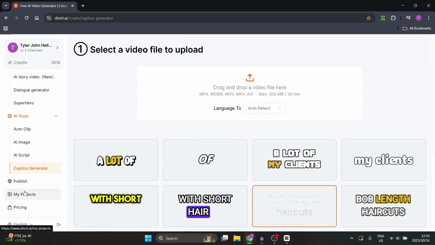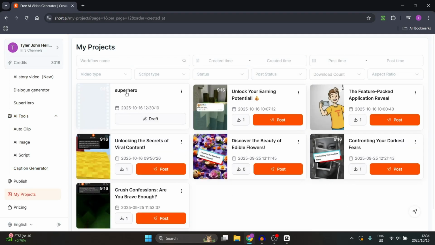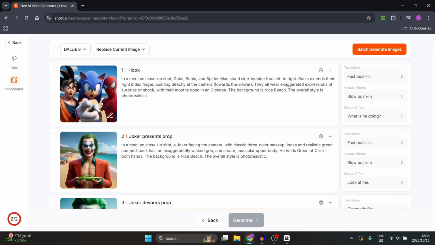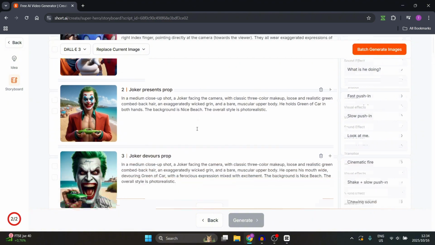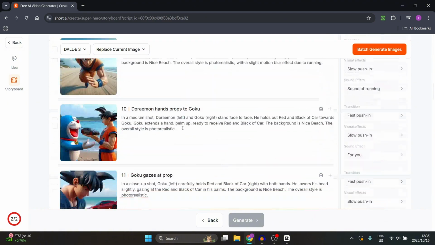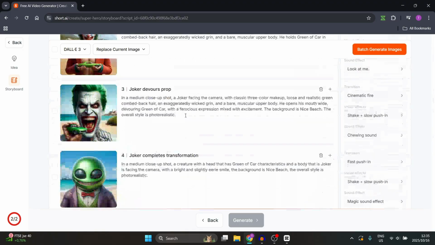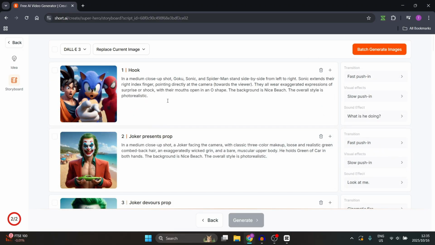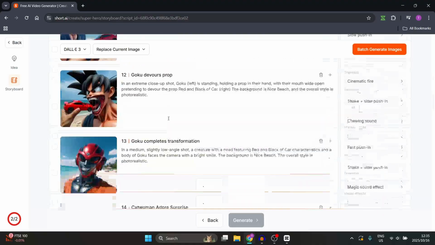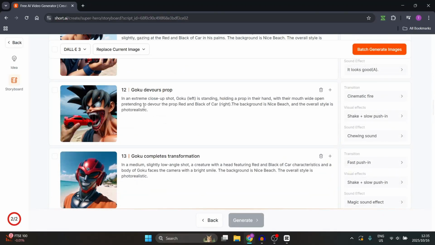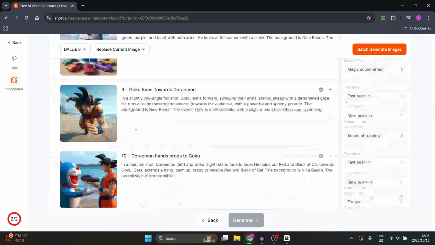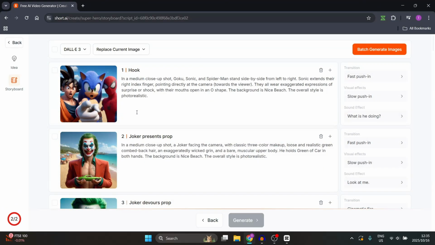Let's jump back into my projects over here, and let's have a look at that superhero tab that we created earlier on. So here you can see that each one of these scenes are now generated, and it's processing still, but ultimately what's going to happen is these are going to be scenes in a full-length video. So this video could be 30 to 60 to 90 seconds, and it's going to just follow along because this is how we created it. Now you can see that this is all random, but this is the way that I created it. Of course, if you're creating it, then you're going to create something that actually has a storyline.